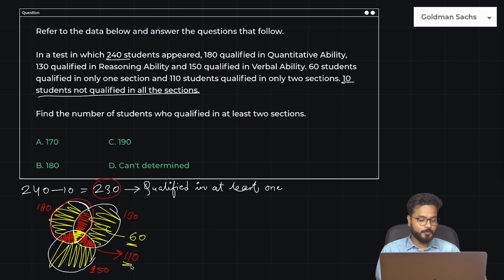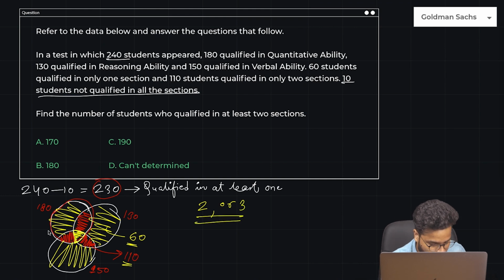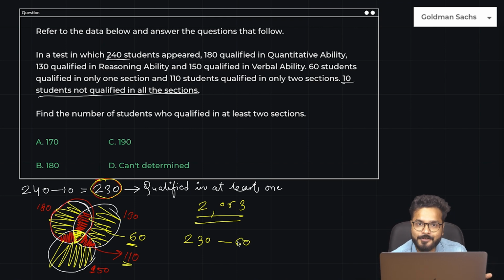What are we supposed to find? We are supposed to find the number of students who qualified in at least 2 sections. At least 2 sections means 2 or 3. Okay. Total number of students were 230, guys, right? 230 who qualified. Students who qualified in only 1 subject is 60. So what is left? Students who qualified in more than one, that is at least 2.